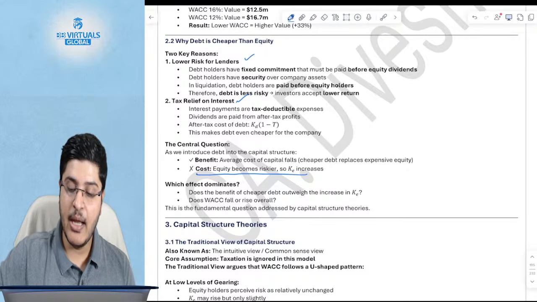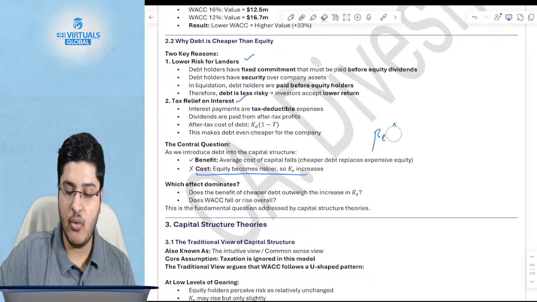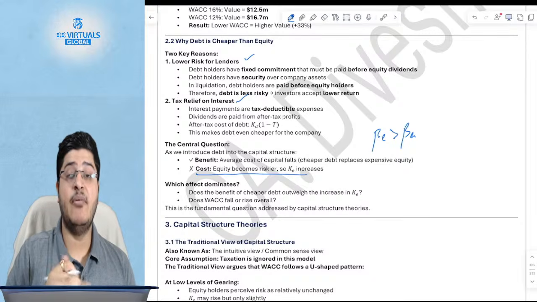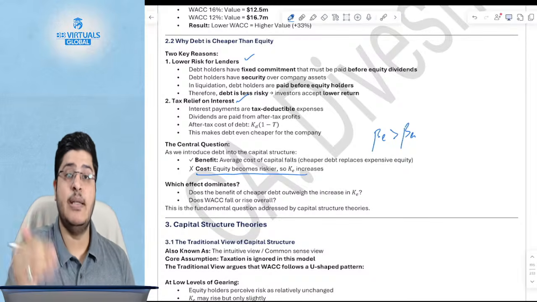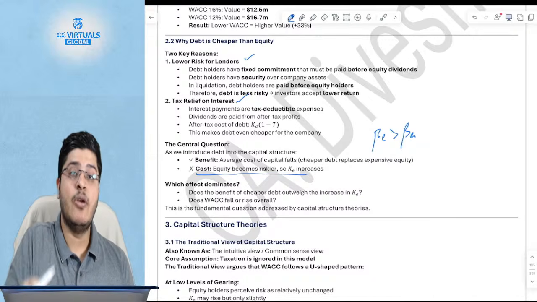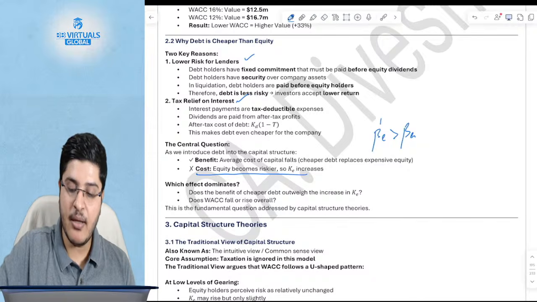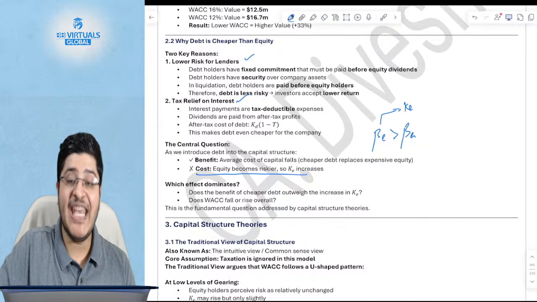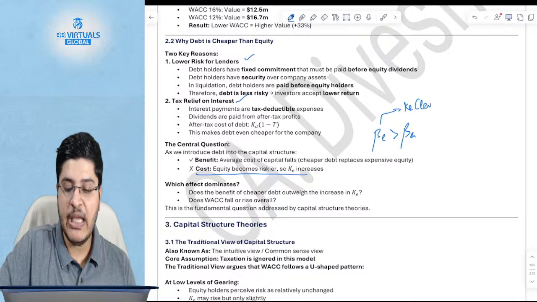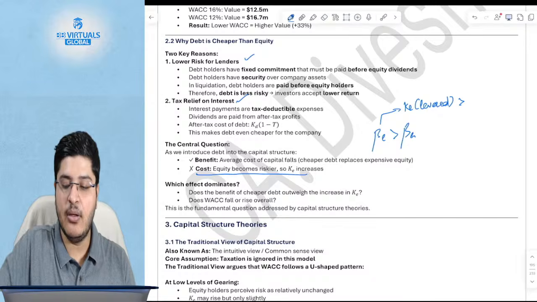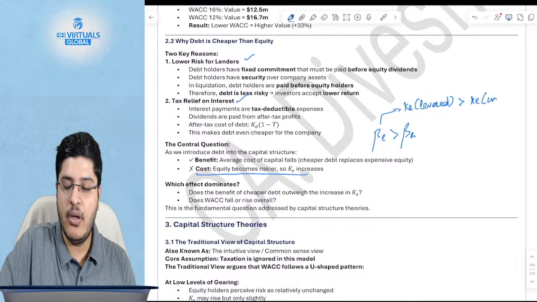We also saw yesterday that the beta of equity is higher as compared to the beta of asset. Why? Beta of asset is nothing but the unlevered beta. Beta of equity is the levered beta. Because when you have debt, your overall risk of the business increases. And if your beta of equity is higher, it feeds into KE. So KE of a levered company, what do we mean by levered company, one that has debt, will be higher than KE of an unlevered company.